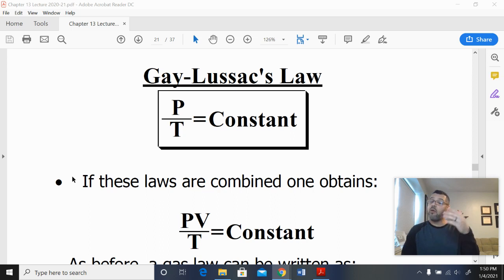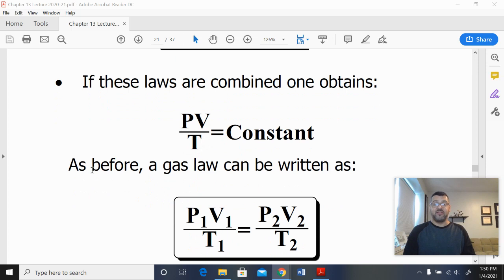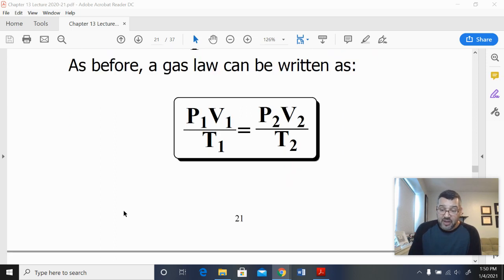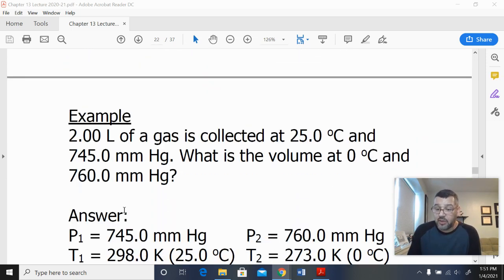Now, what's not in here? Moles. So the moles are held constant. But P and V and T can vary. So just like before with the other situations, if you've got condition 1 with a pressure and a volume and a temperature, and condition 2 with a pressure, a volume, and a temperature, and they're both equal to a constant, well then P1 V1 over T1 is equal to P2 V2 over T2. And this allows us to figure out, with the 6 variables, you've got to know 5 of them, right? So to solve for one of the variables, you just do some simple algebra and you solve for the variable that you need. Here we go.